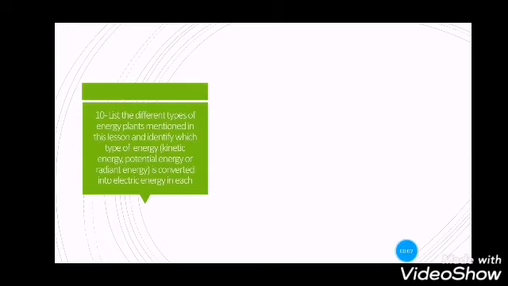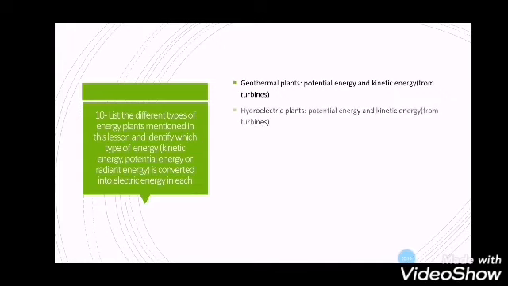And finally, number 10, list the different types of energy plants mentioned in this lesson and identify which type of energy, kinetic energy, potential energy, or radiant energy, is converted into electric energy in each. First, geothermal plants, potential energy and the kinetic energy from turbines. Hydroelectric plants, the potential and kinetic energy also from turbines.